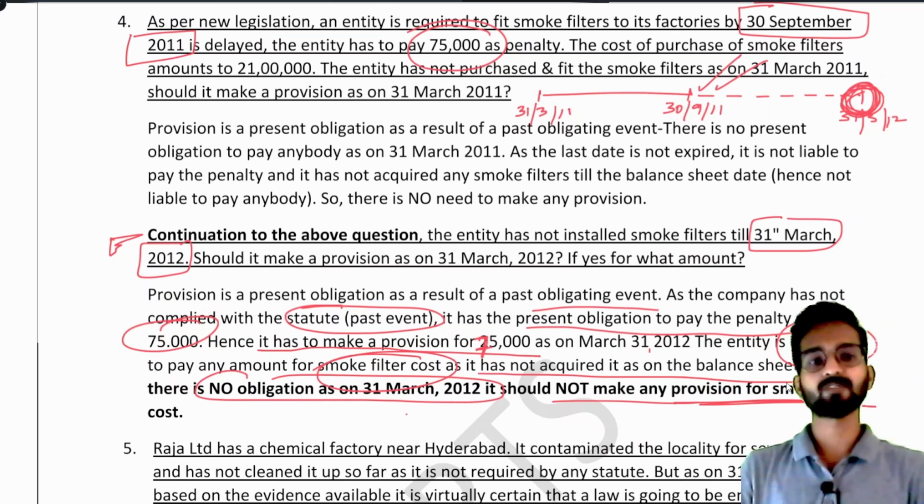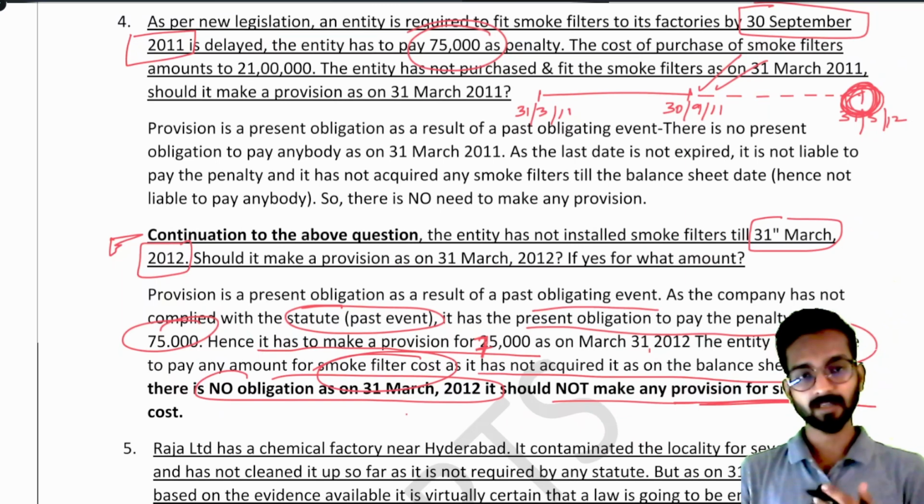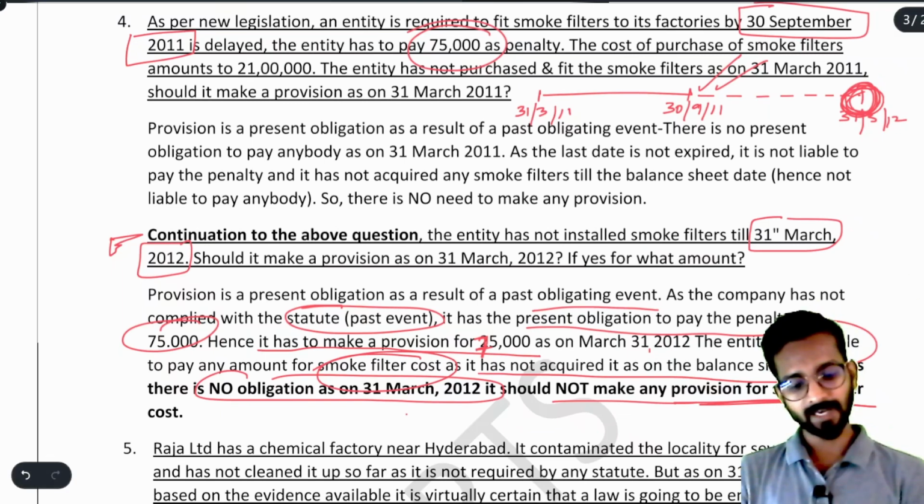I have not purchased smoke filter, so why will I make the payment? If there is no making of payment, it means there is no outflow of resources. If there is no outflow of resources, you can say easily, I will not make any provision. Understood? Because I have not purchased smoke filters, right?